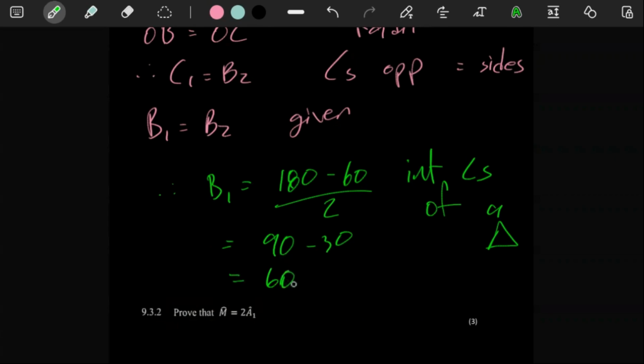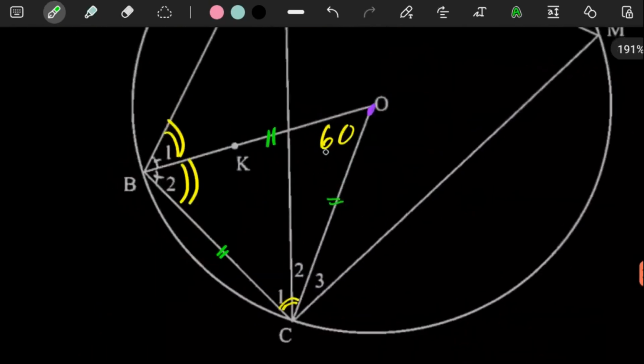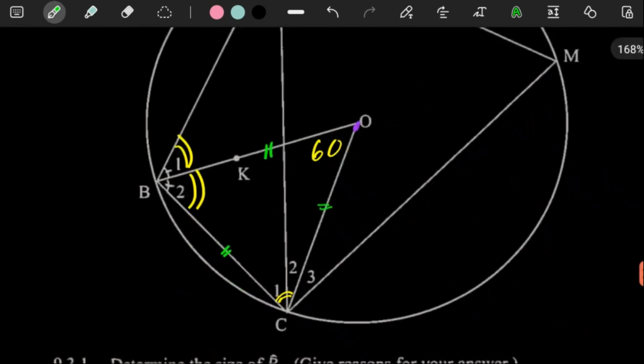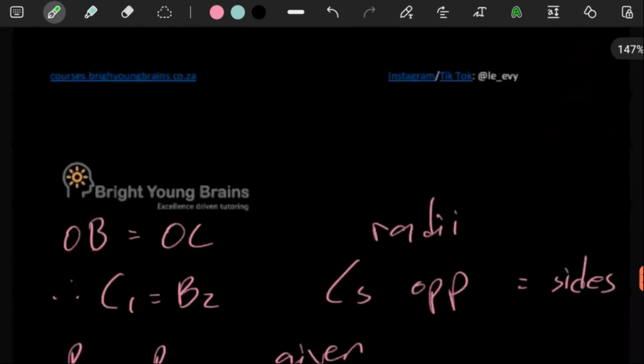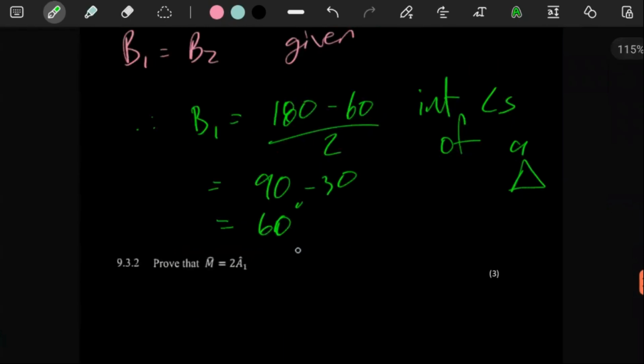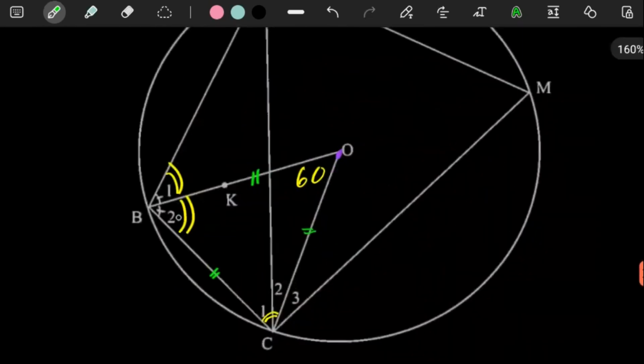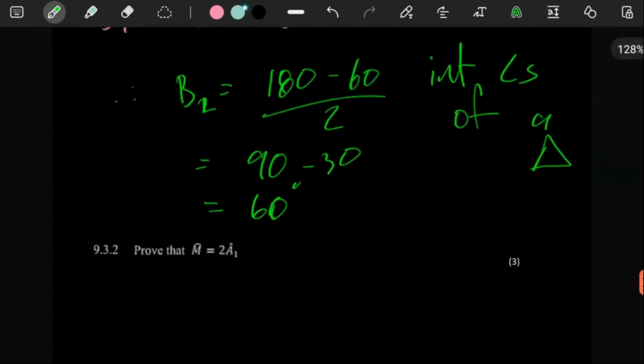So automatically here we're dealing with an equilateral triangle, because if this is 60 and this is 60 and this is 60, all the angles are equal and all the sides are equal. That's the logic behind what we have just done. But anyways, this is just 60, it's fine. Let's just say B2 first, because B2 is what's in here. That's the logic. We can only use interior angles of a triangle if we're talking about B2. So with everything being said, we can then say, therefore, B1 is equal to 60 degrees, because it's equal to B2.